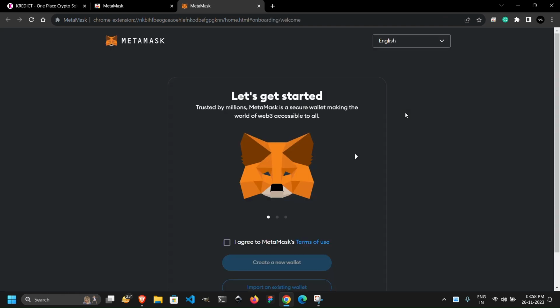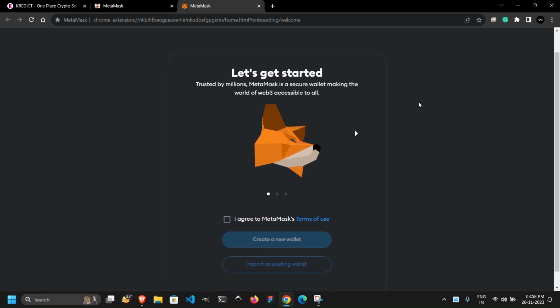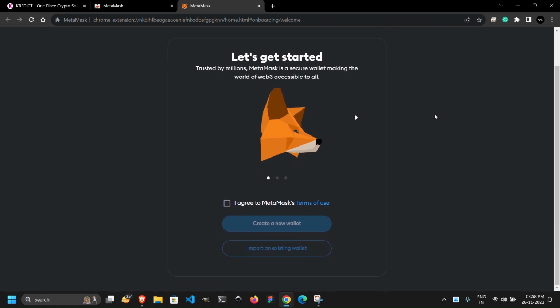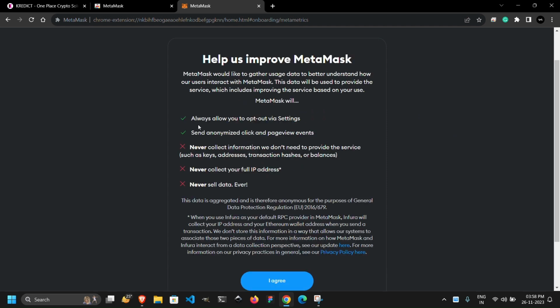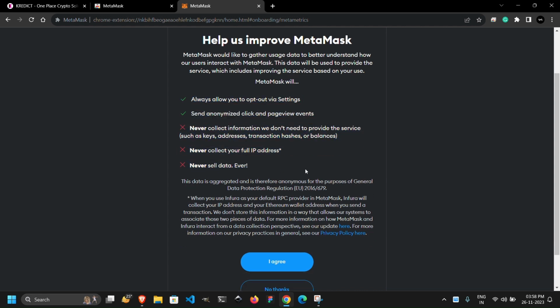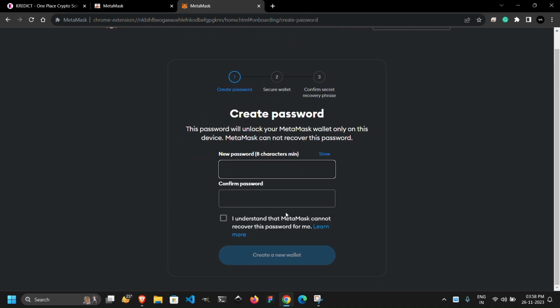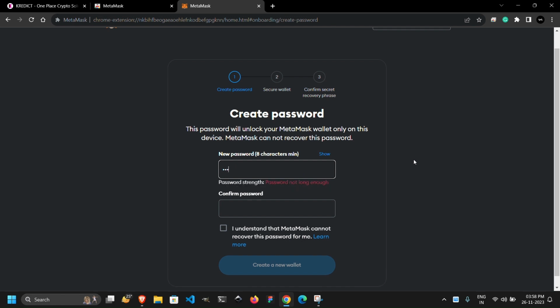So now Metamask is added to our browser and it's automatically open. So let's get started. Click on this checkbox, I agree, and click on create a new wallet. Read all through this and click on I agree. For Metamask, you have to create a password. So let me type one for me.